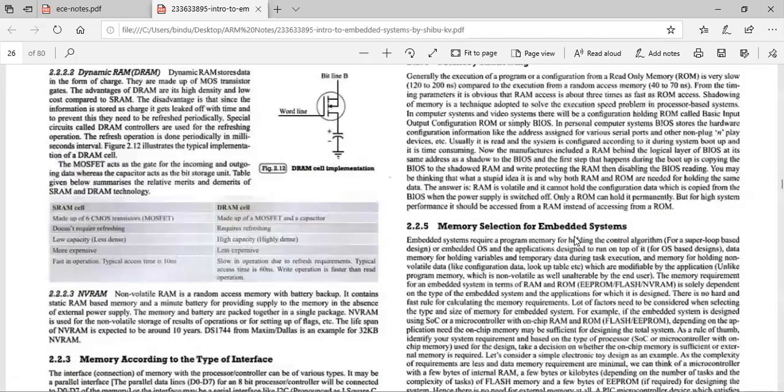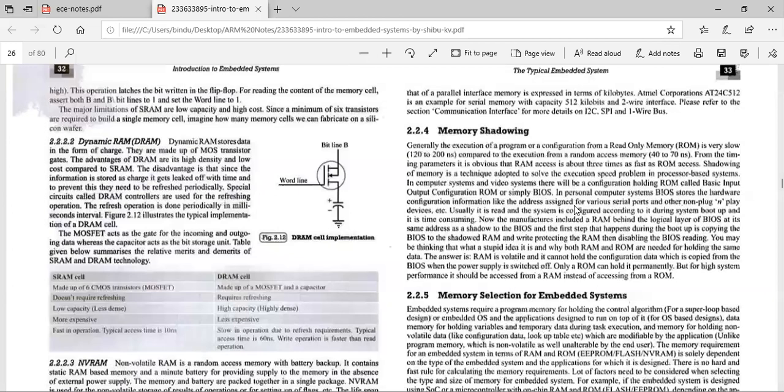Then you have memory shadowing. You know that execution of a program in ROM is very slow when we compare it with RAM. We can see the ROM speed which they have given, for example 120 to 100 nanoseconds, whereas for RAM it is 40 to 70 nanoseconds. From this we can observe that RAM is almost 3 times faster than ROM.